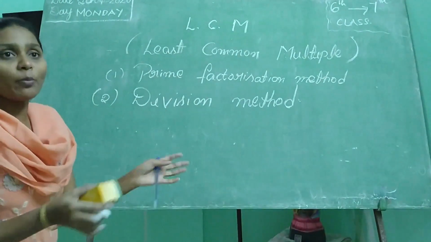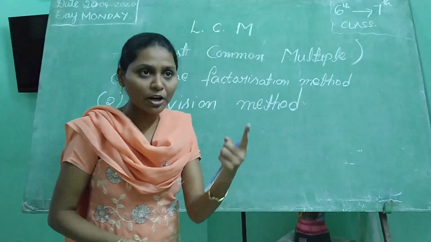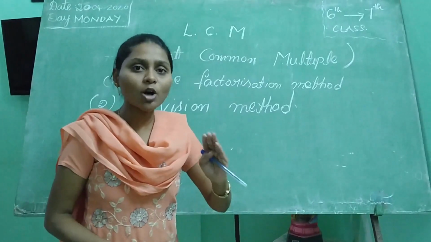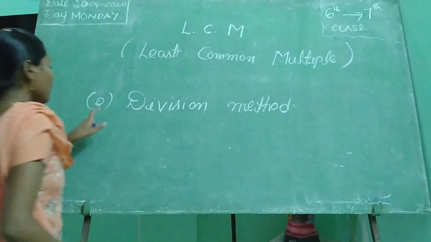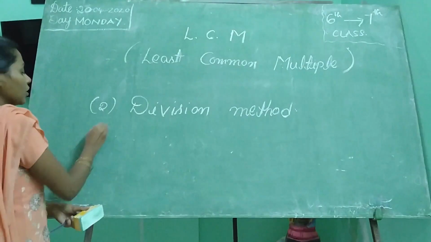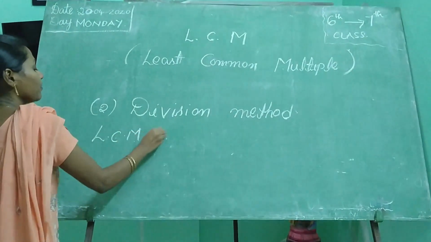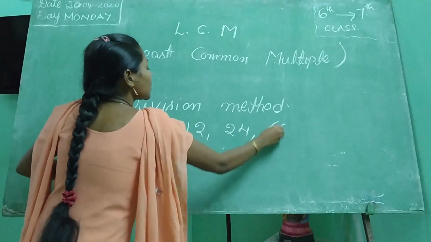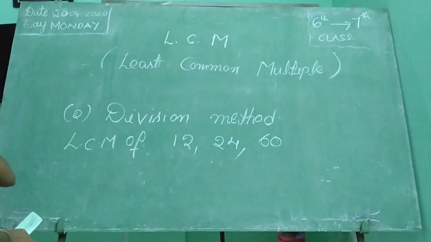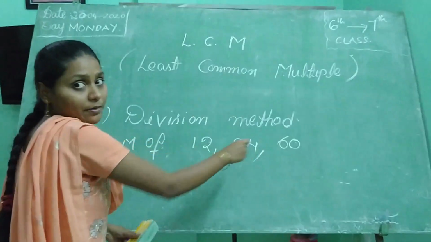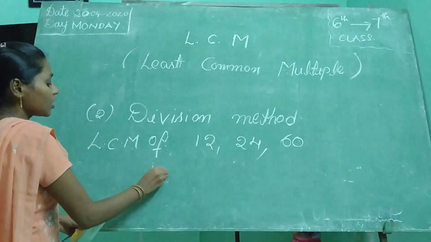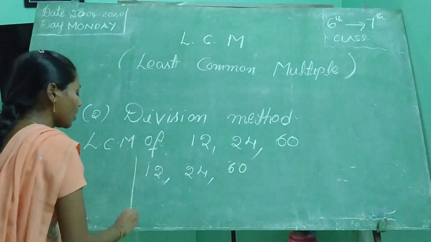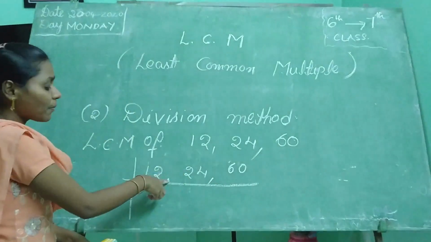Next, for how many numbers will we find the LCM? For one number shall we find the LCM? No, we find the LCM for two numbers or more than two numbers. Now, how to find the LCM by the division method. LCM of 12, 24, 60. First, write the numbers as a group: 12, 24, 60, separated by commas.